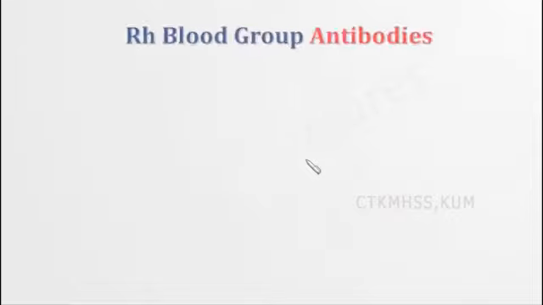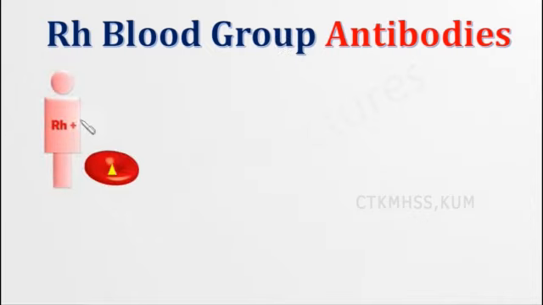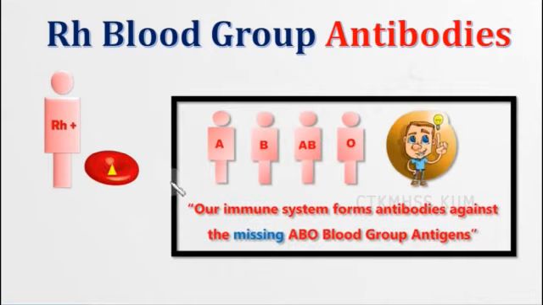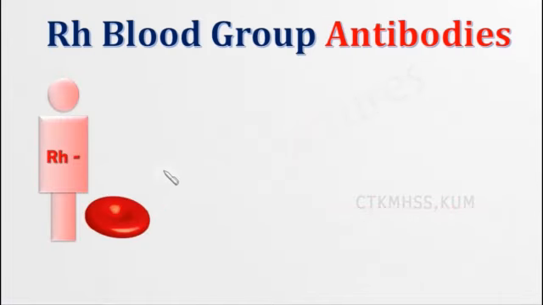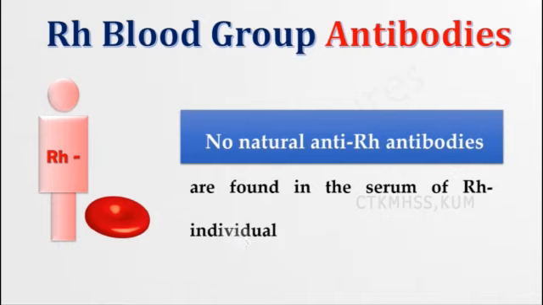So we will see what the Rh blood group antibodies are. The first one: normally, naturally occurring anti-D antibodies are absent in the plasma of any normal individual. Our immune system forms antibodies against the missing ABO blood group antigens. I told this already, but it is not like that in the case of Rh antigen. So no natural anti-Rh antibodies are found in the serum of an Rh negative individual.